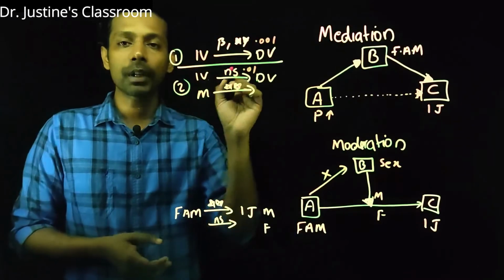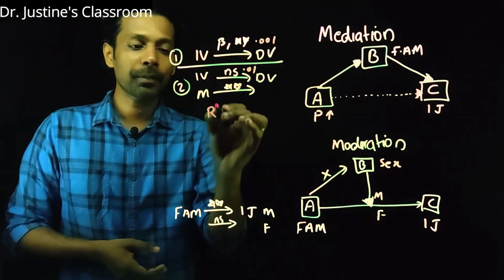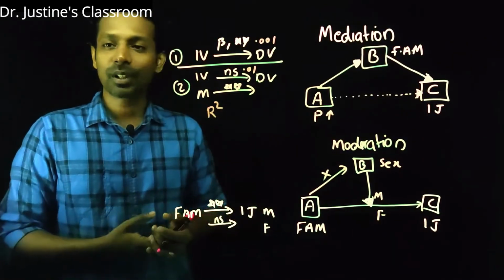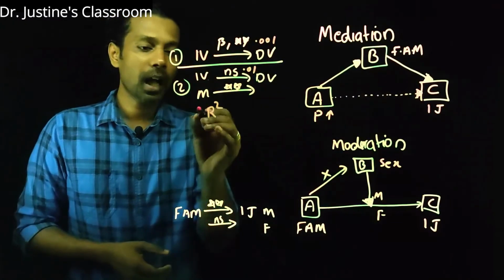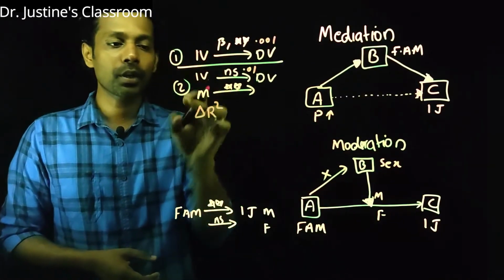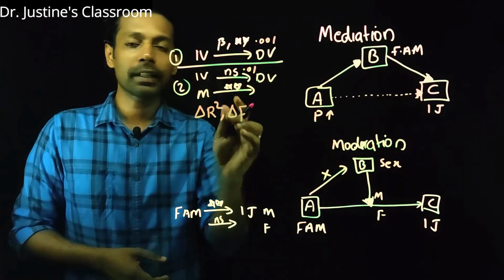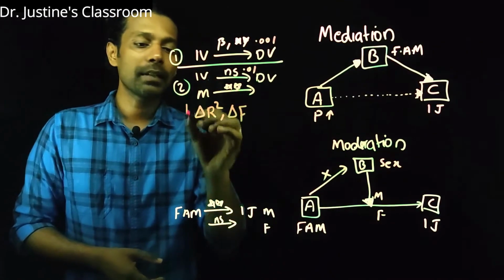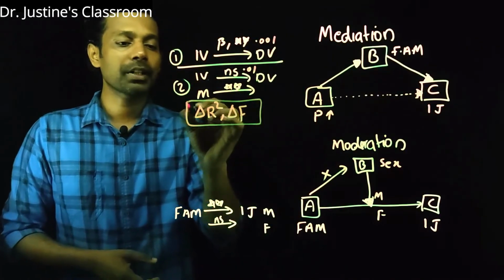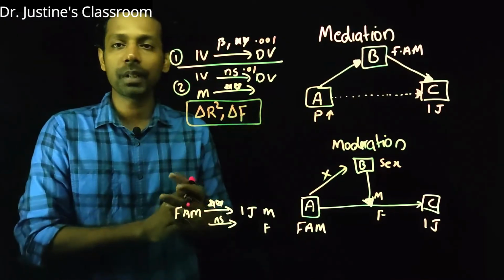So in this context, what we really do is, hope you remember R square, the multiple correlation or coefficient of determination, the R square change from the first model to the second model will be calculated, and if R square change is significant, that is F change is significant, then we generally say that there is a possible mediation effect. So this is the concept of mediation analysis.